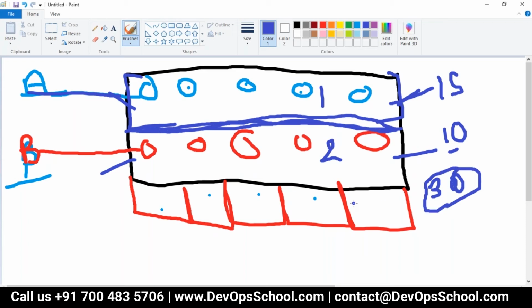So now what is happening? Think about it. If there is a bug in this software, maximum you can use is 10 GB. 15 GB is still there and the other software is running.